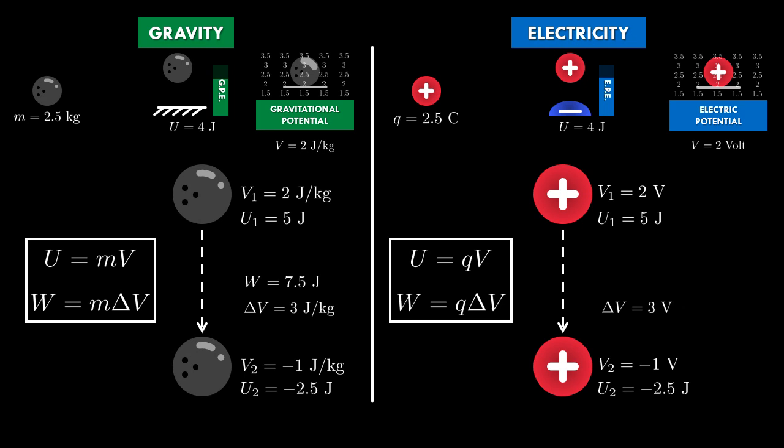And when we multiply that by the charge, we get 7.5 joules of work, just like before. So you can see gravity and electricity are very similar indeed, down to the equations level. But of course, mass is always positive, whereas charge can either be positive or negative. Before moving on, I would like to review a few takeaways from all the previous lectures.